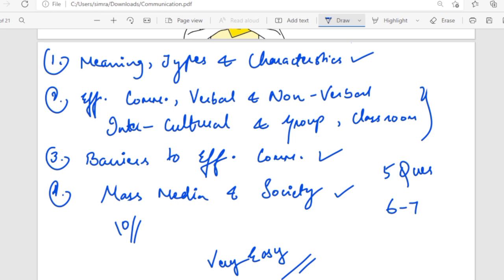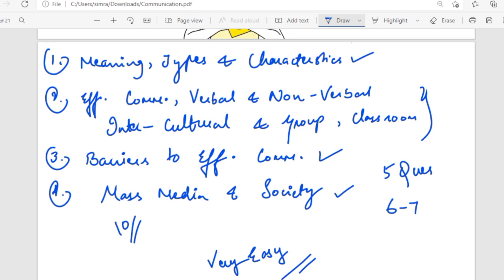This is an easy topic that you all must be aware of also because it takes place in our day-to-day life as well. So in communication, in the MHSET examination, you can expect 5 questions from this unit, and in the UGC NET examination, on an average 6 to 7. On an average, I'm saying, it depends on shifts. It depends on what is your paper 2.